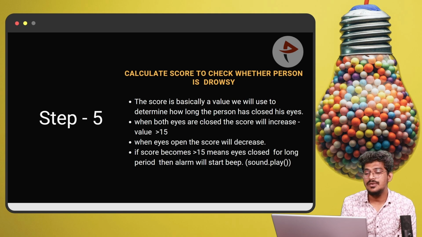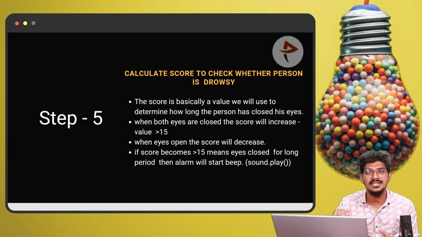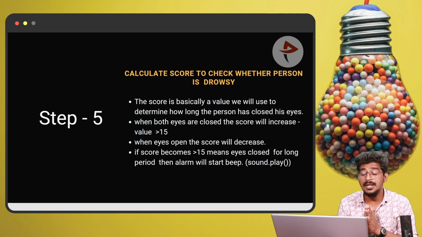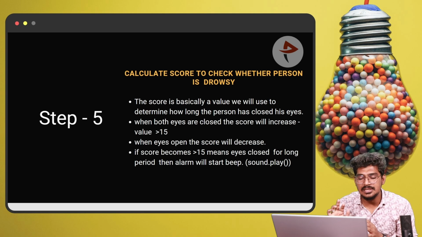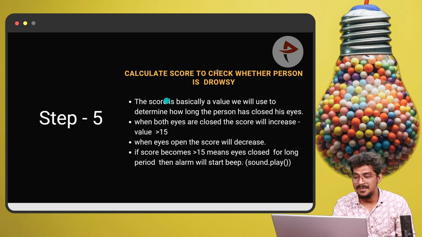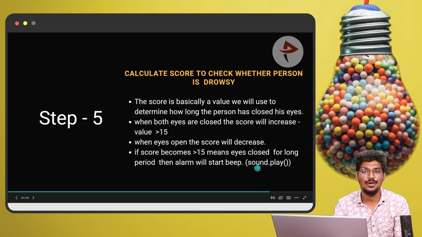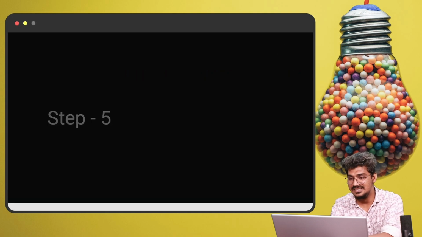When both eyes are closed, the score will be increasing. When it is greater than 15, the alarm will sound. If the eye is open, the score will suddenly decrease. Normally, when you open your eyes in front of the camera, the score will be 0. When you close them, the score automatically increases. When it is greater than 15, it means the eye has been closed for a long period, and the alarm will start to beep with the help of sound dot play. I will explain it, then only you can understand easily.